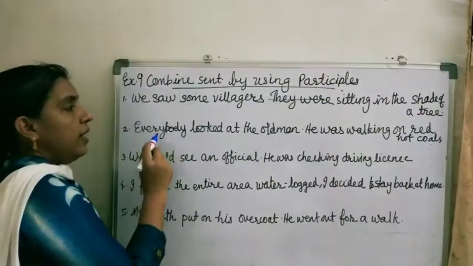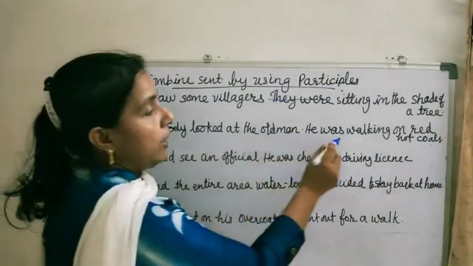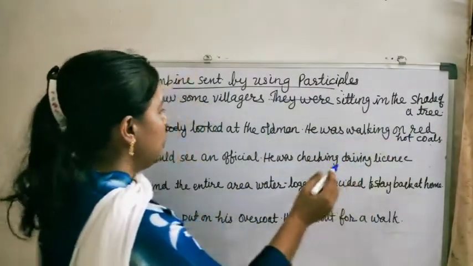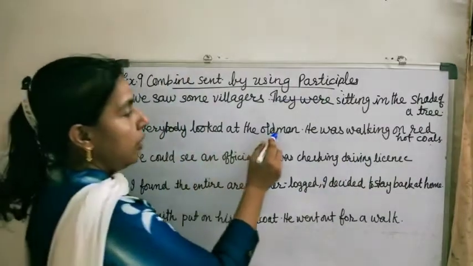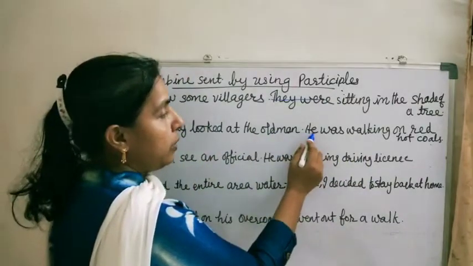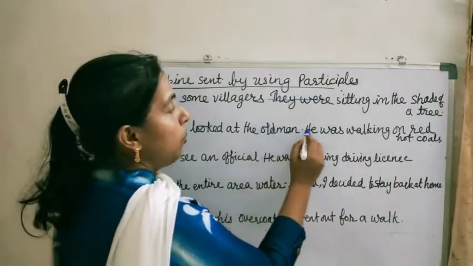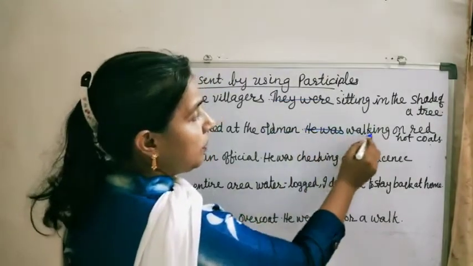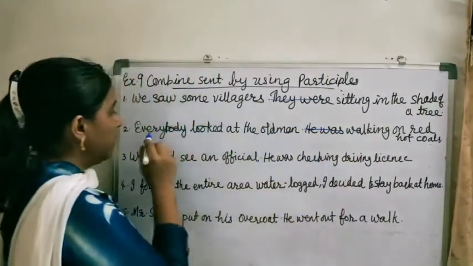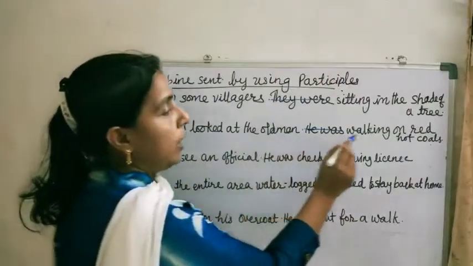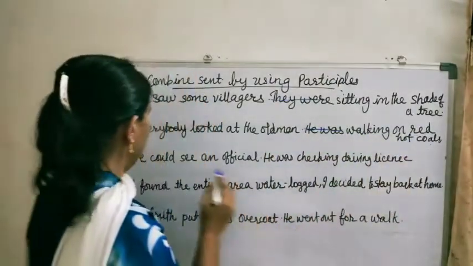Now next: everybody looked at the old man. He was walking on red coals. Here also, he denotes the old man. So we will take here was walking as a participle. Everybody looked at the old man walking on red coals.